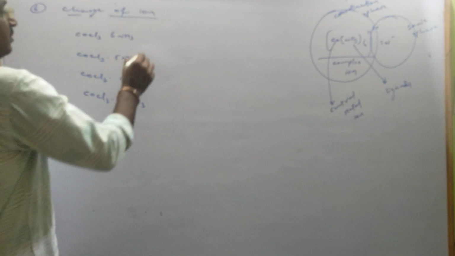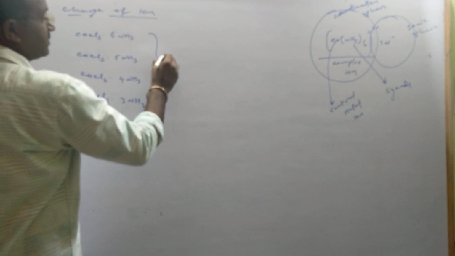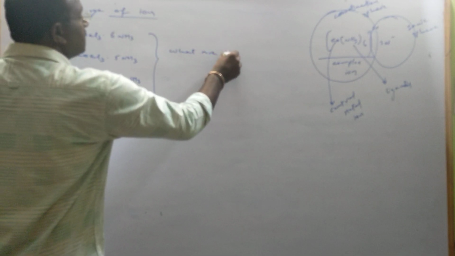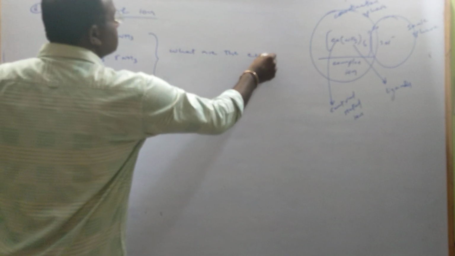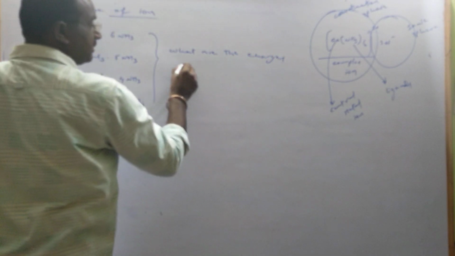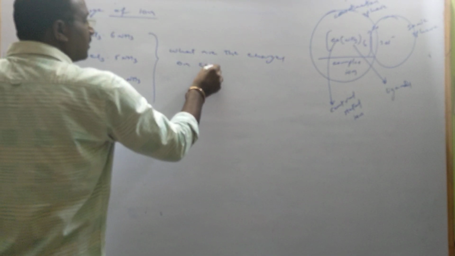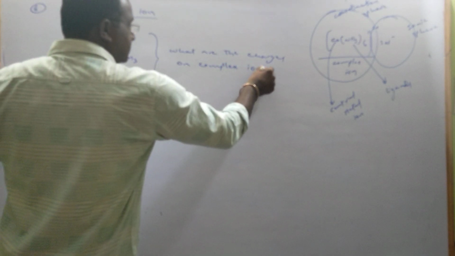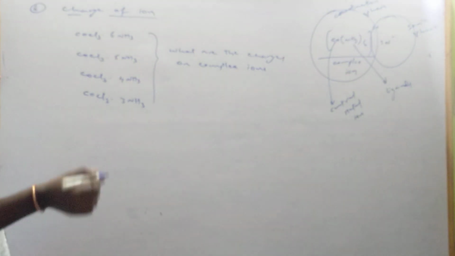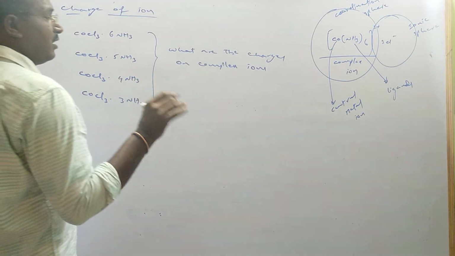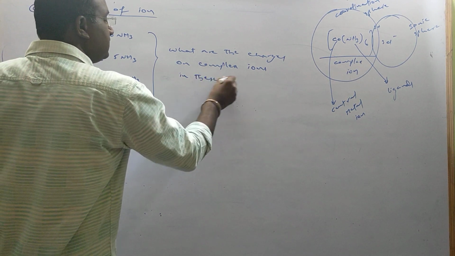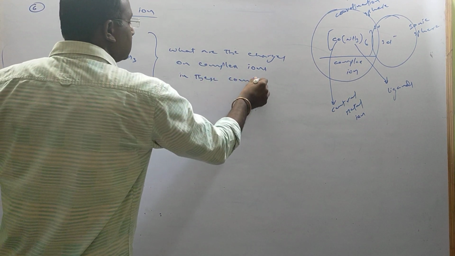So in these complexes, he may ask a question like this: what are the charges on the complex ions, whether it is a cation or anion complex, in these compounds?